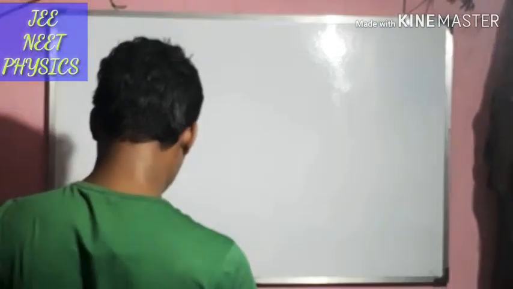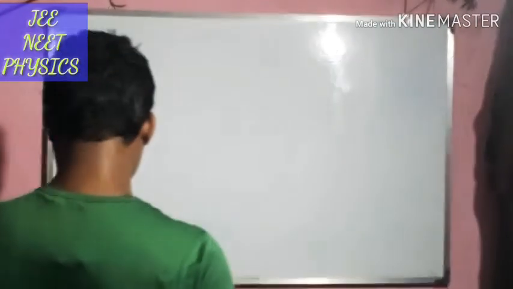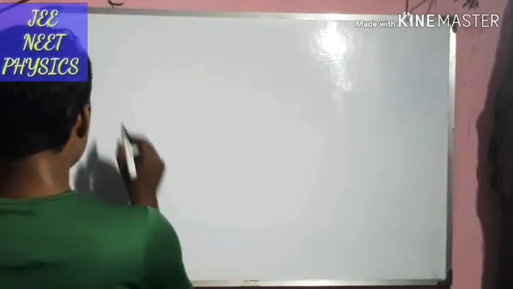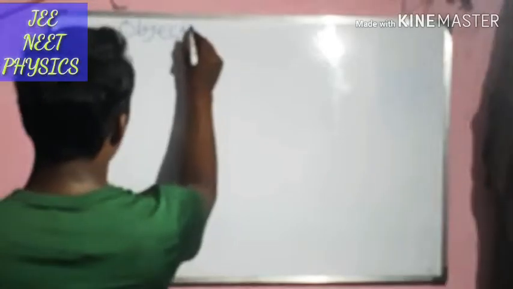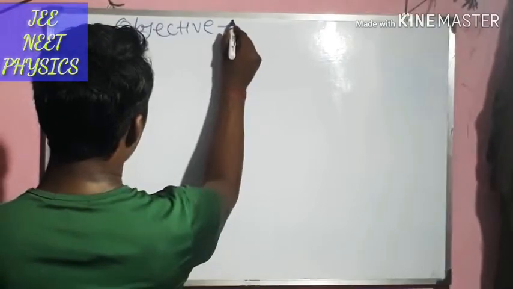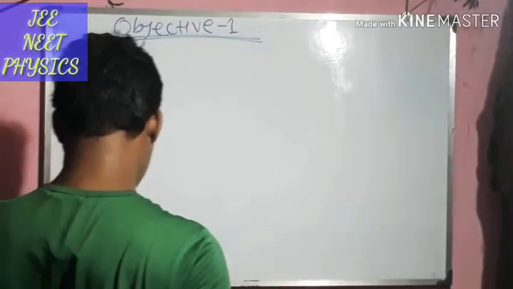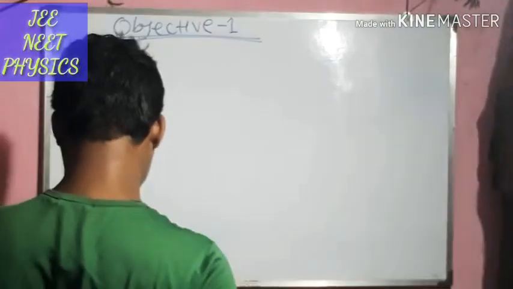Let me take another problem from H.C. Verma. It is question number 6 of objective 1. The previous one was from objective 1 question number 1, and now it is question number 6.